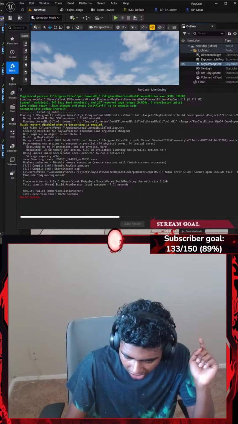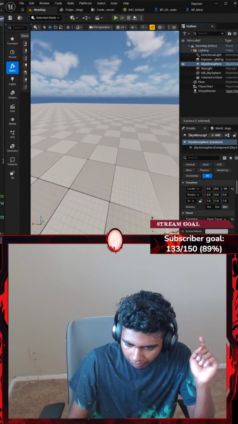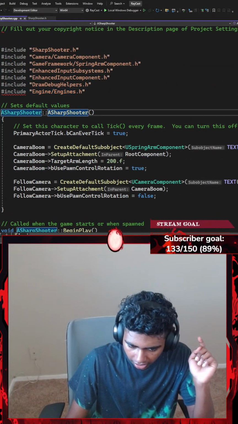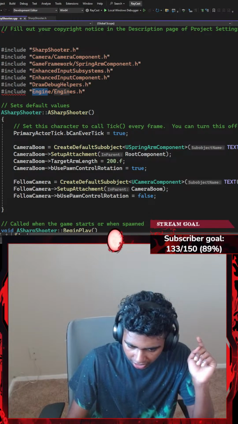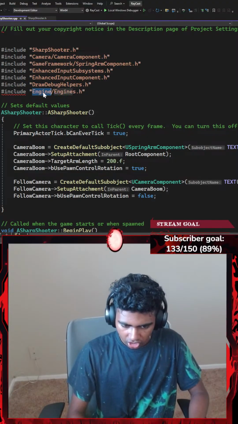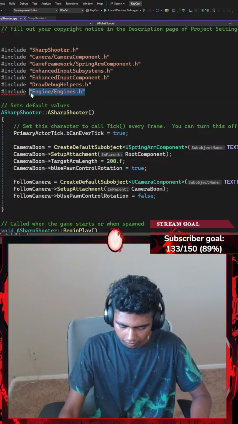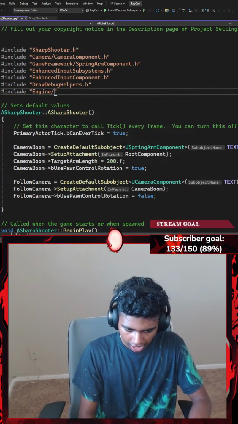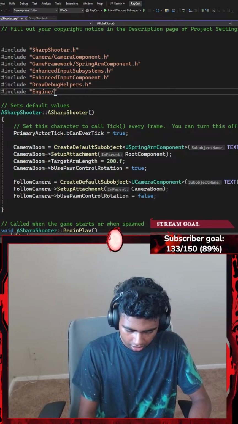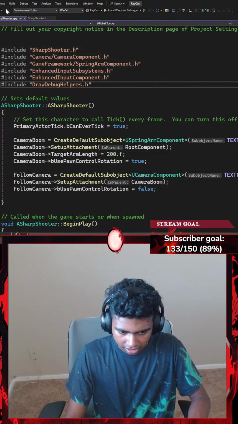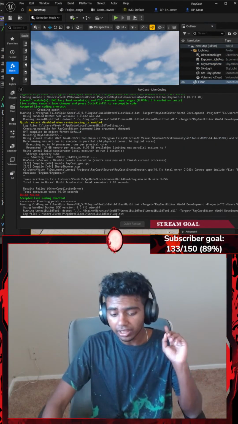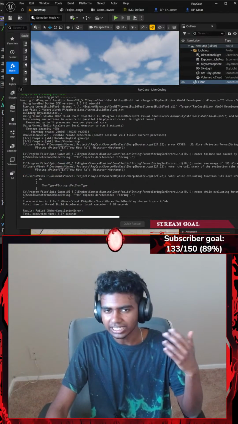Hold up. Include engine / engine the header file. Oh, I see. My bad. Wrong spelling. Okay. Hashtag include ENGINE /ENGINES. Engine / engines is header files, right? I mean, I don't really need this file. I'm gonna recall this name in a bit. Okay, that said, let's go ahead and hit Control Alt F11 again to compile the code. Because I don't really need my GEngine.